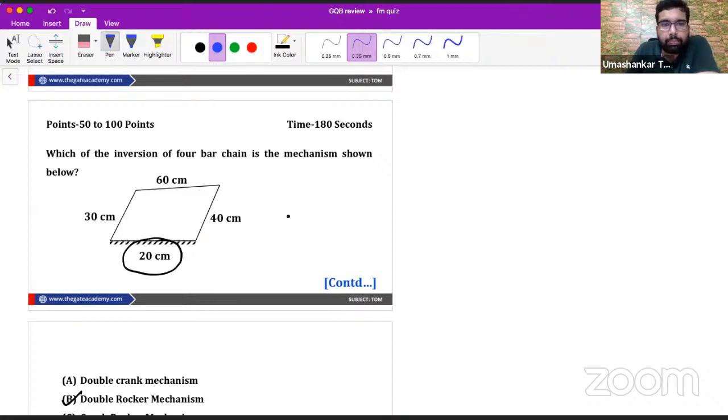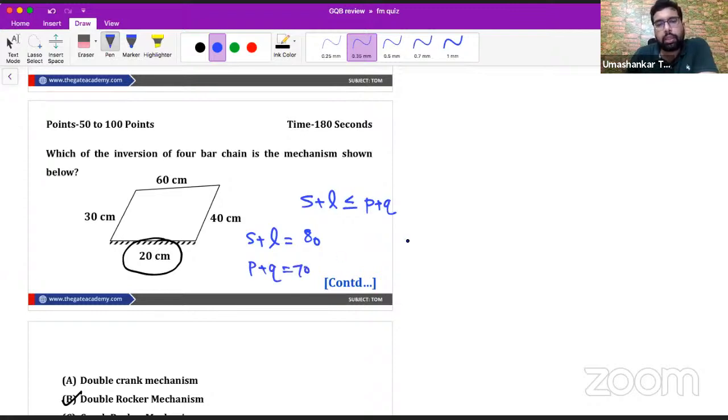But what I keep telling you guys while I teach the subject is, don't forget to check for the Grashof law. Now, what does Grashof law say? S plus L must be less than or equal to P plus Q. Now, S plus L, the shortest link and the longest link, is equal to 80, and P plus Q is 70.